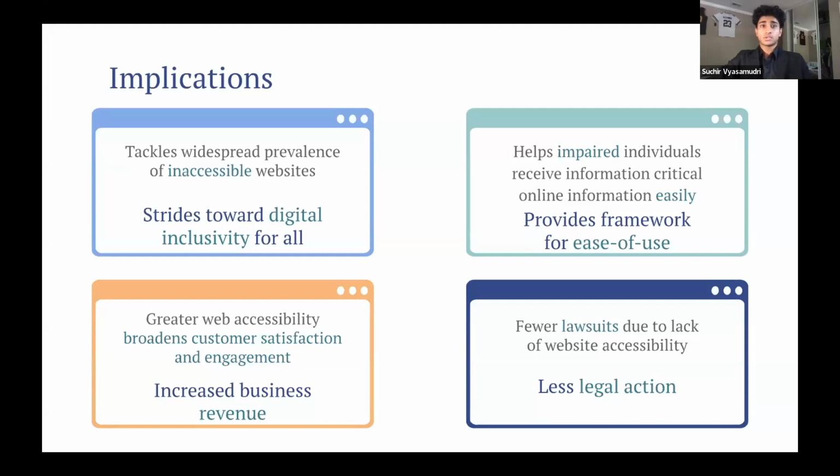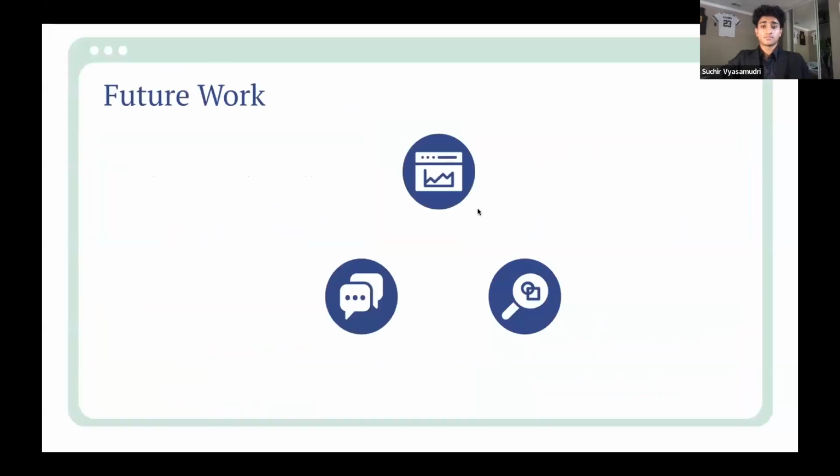As we saw in 2021 alone, there were nearly 3,000 lawsuits due to website accessibility issues. By automating website accessibility corrections, fewer lawsuits due to lack of web accessibility will arise, meaning less time and money is spent on legal actions, and efforts can instead be prioritized for online application quality.